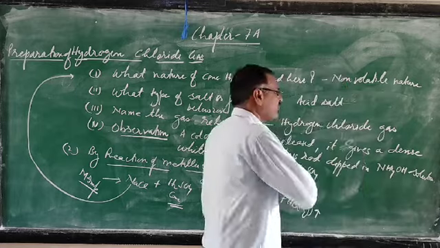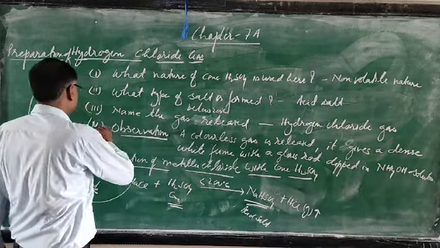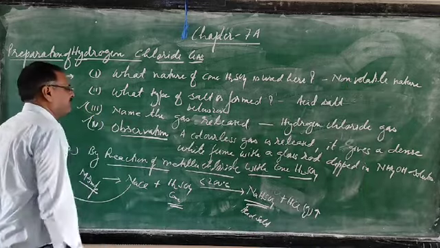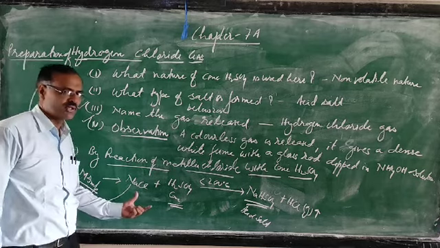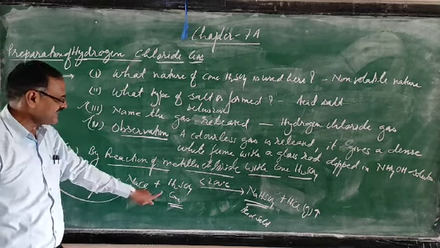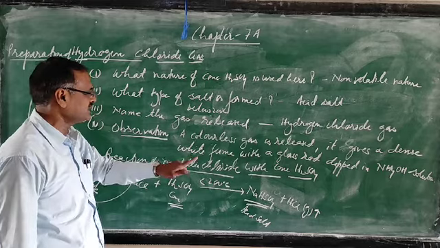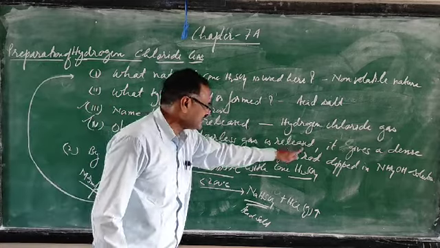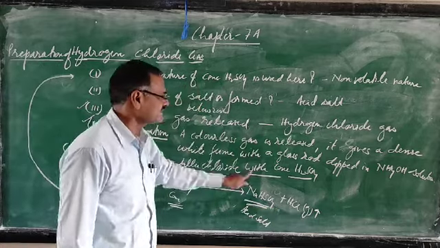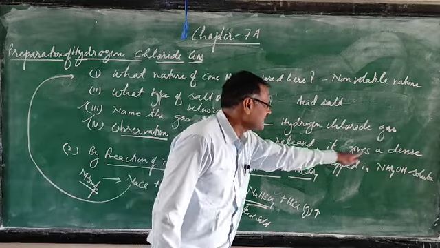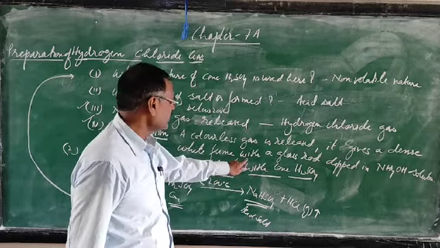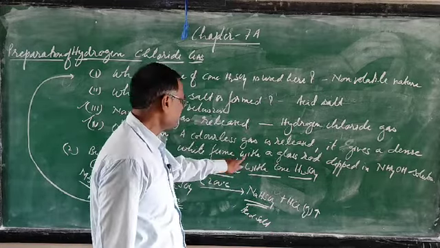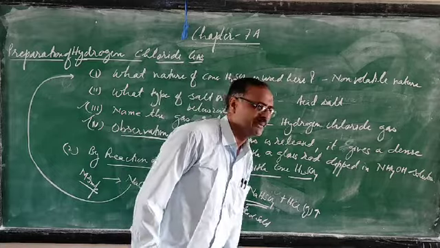This is also a very important observation, asked many times in board papers. What do you observe when sodium chloride is heated with concentrated sulfuric acid? Your answer will be: a colorless gas is released. HCl gas is colorless. It gives a dense white fume with a glass rod dipped in ammonium hydroxide.